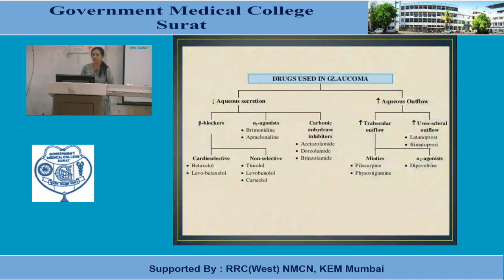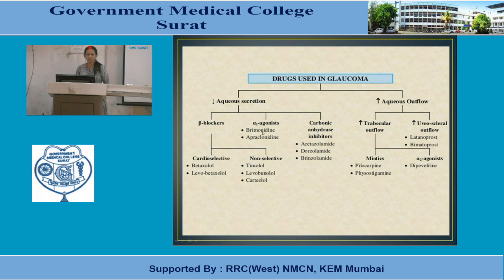Again, another way of classifying drugs in glaucoma, mechanism-wise: decrease aqueous secretion and increase aqueous outflow or drainage. To decrease secretion: beta blockers, cardioselective and non-selective. Timolol, levobunolol, carteolol are non-selective; betaxolol and levobetaxolol are cardioselective.